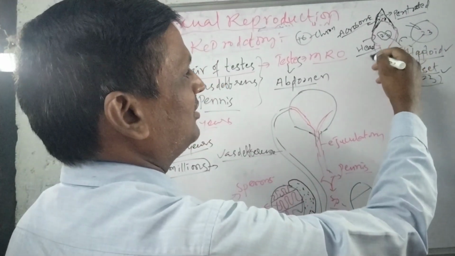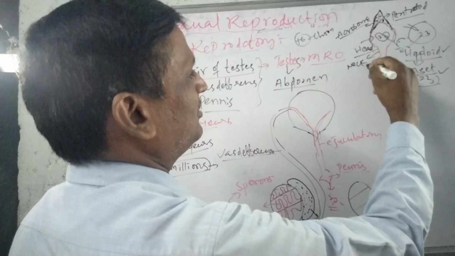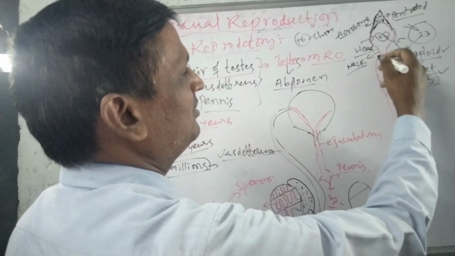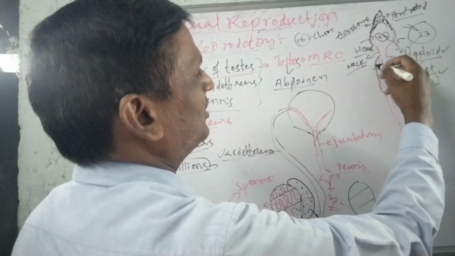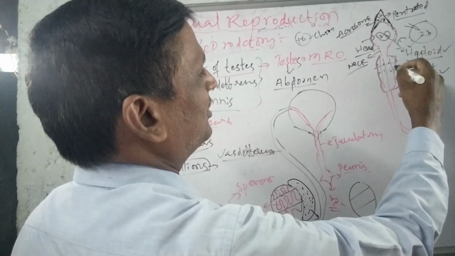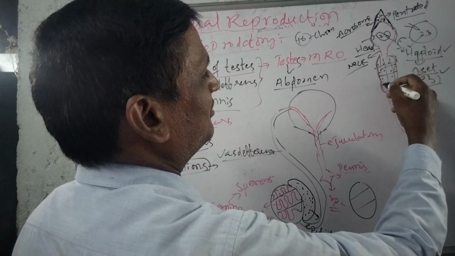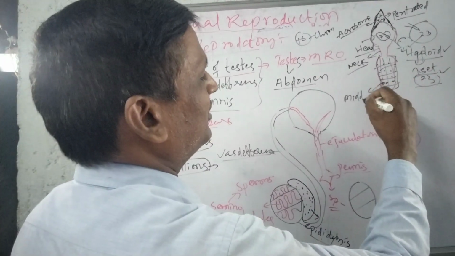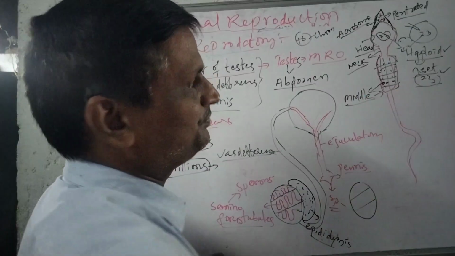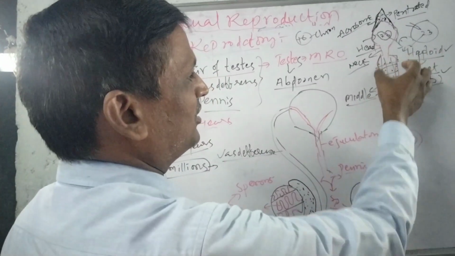And next, another important part is the neck region. This neck region connects the head region and the middle piece. See, this is the middle piece. In the middle piece we can observe several mitochondria. These mitochondria produce the energy for the movement of the sperm. See here, this part is the middle piece.